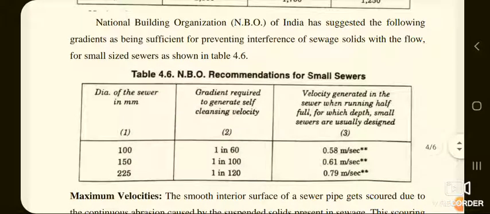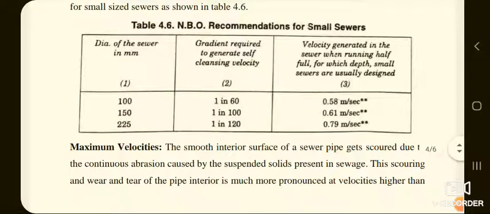They recommend the following gradients and velocities to be generated in the sewer lines. So this is the table, you can go through it.